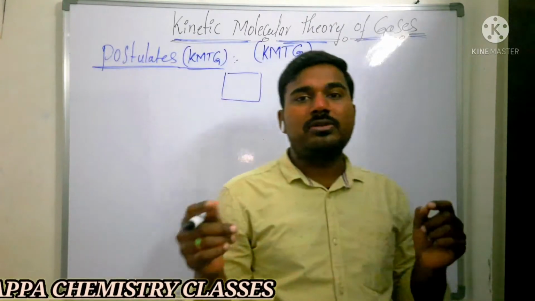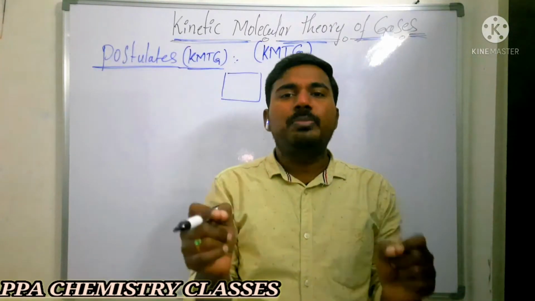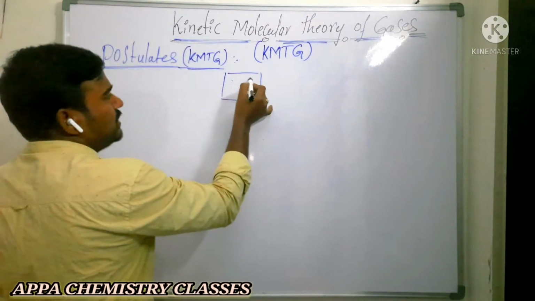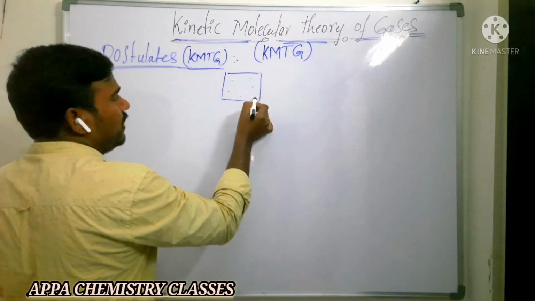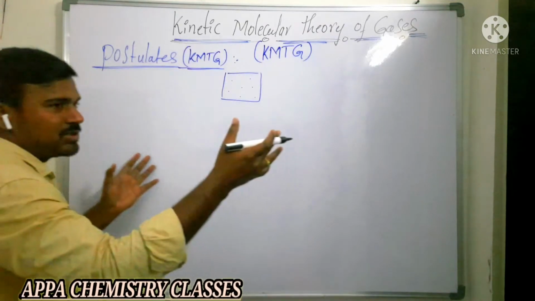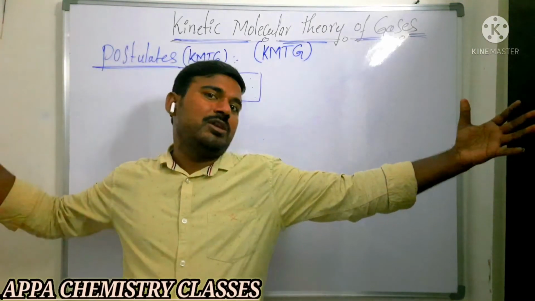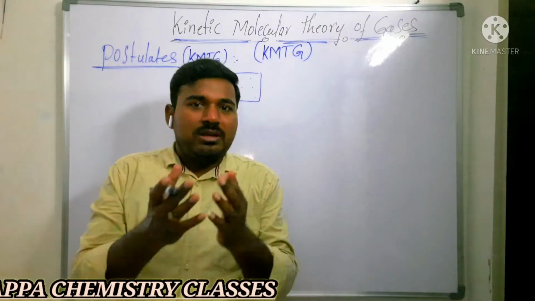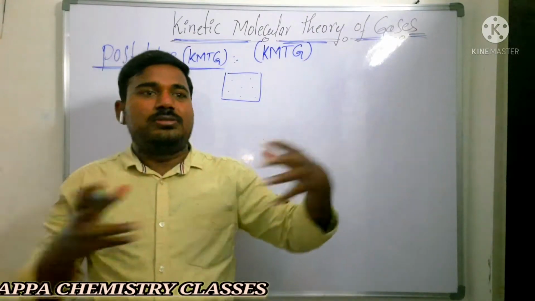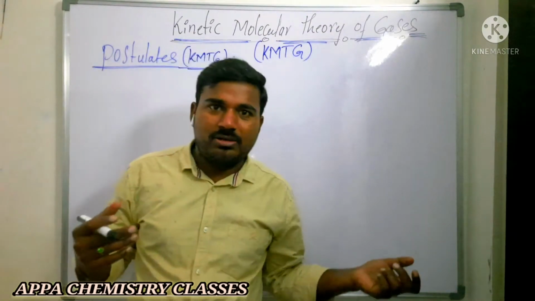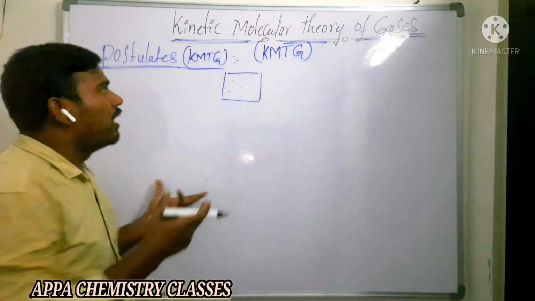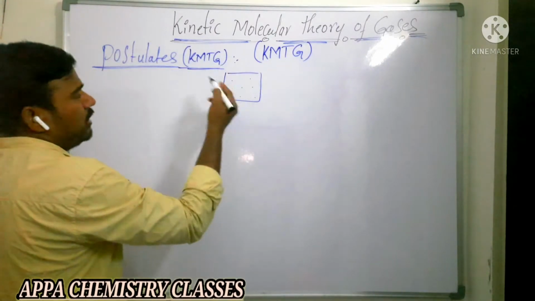Gas molecules are very small and tiny particles which move randomly in all directions. See here, these gas molecules are far from one another, well separated from each other. That is, the distance of separation between the gas molecules is very large. As we saw in the properties of solids, liquids and gases, gases have large separation between one gas molecule and another, because they have negligible attractive forces. So that is according to the kinetic molecular theory of gases.